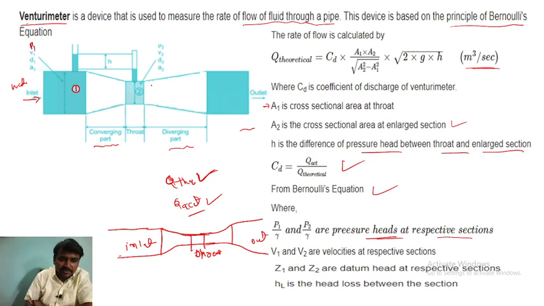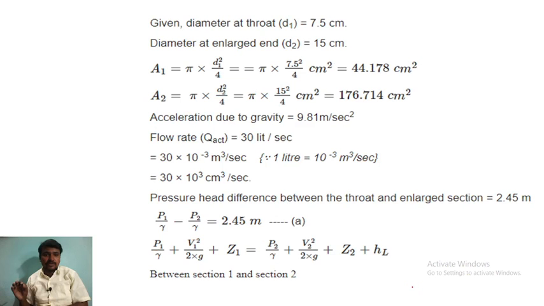This is one section and this is second section. Okay, you seem to understand. So V1 and V2 are the velocities, I have said. Z1 and Z2 are the datum head at the respective sections. HL is the head loss between the sections. Okay, so now let's read the question.